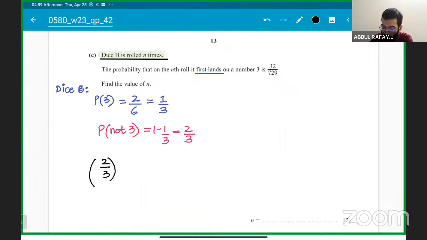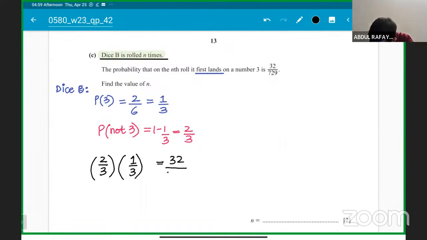जब आप ये डाइस रोल कर रहे हैं n टाइम्स, we don't know what is n, we have to find the value of n, but हमें ये पता है कि जब भी हम डाइस रोल करेंगे, so it will be 2/3. पहले 2/3 आएगा for some values, और एक बार 1/3 आ जाएगा तो हम स्टॉप कर देंगे, and this will be total 32/729. That is what the case is here.